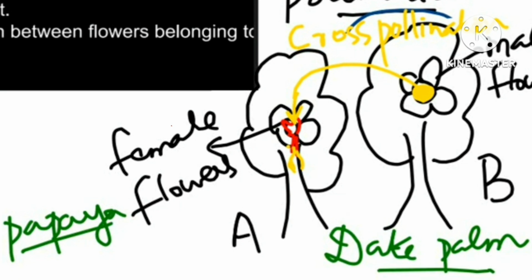So in case of this xenogamy, this is cross pollination, right? So it requires insects' help.